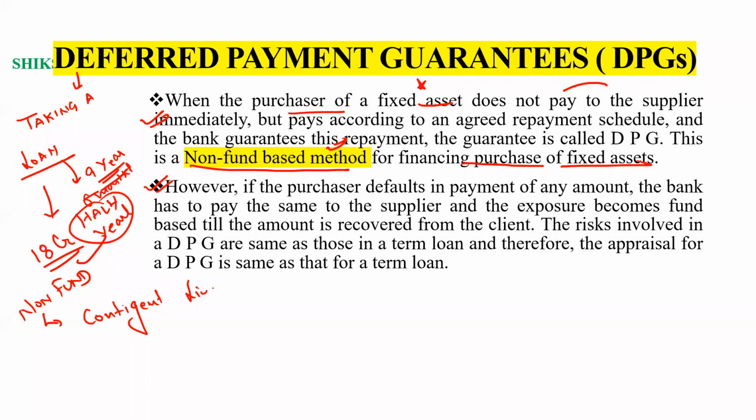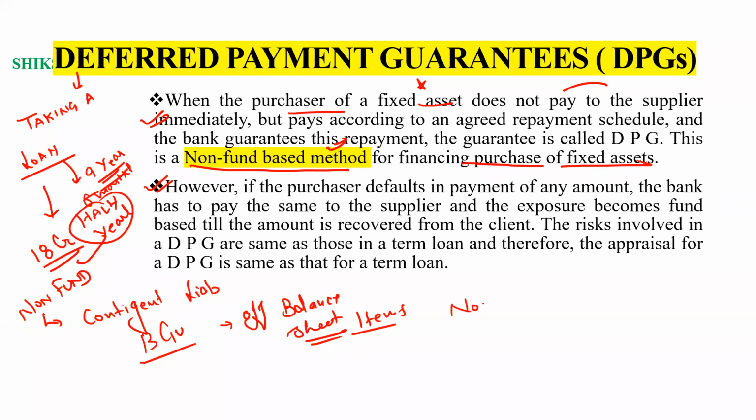As we have already discussed, a bank guarantee is an off balance sheet item. This we have discussed under chapter number 19 of BFM. Off balance sheet item, basically when the non-fund based becomes fund based.